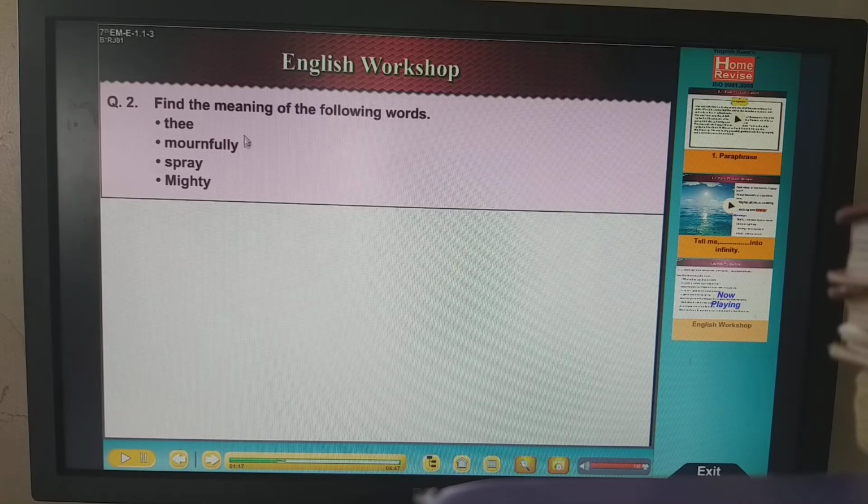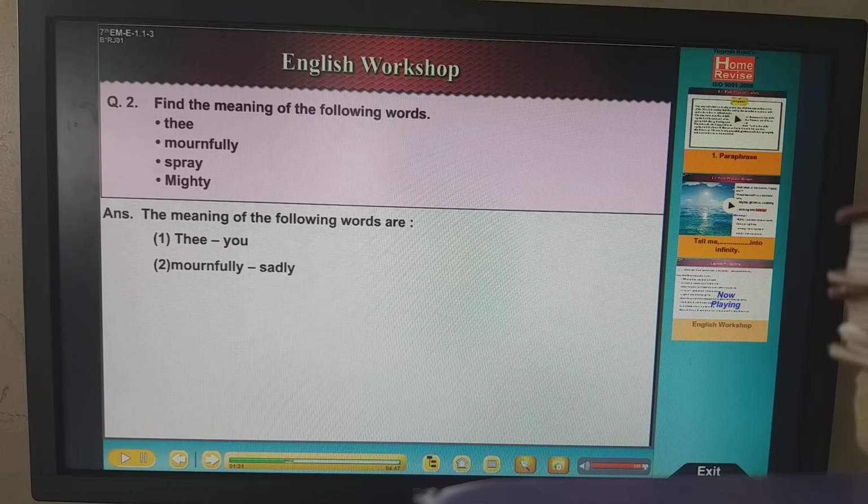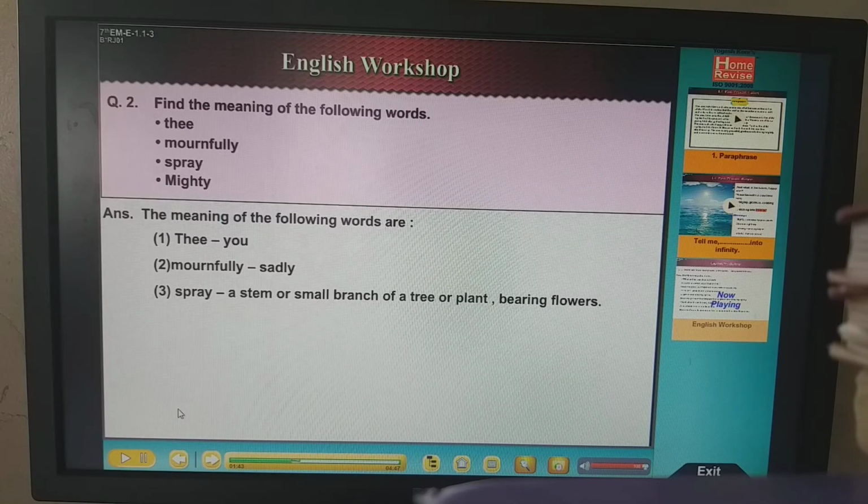Now this is old English. They are asking you the meaning. What is the meaning of thee, mournfully, spray, mighty? So here you are going to answer it. Thee means you. Mournfully means sad, sadly. Spray means branches of a tree bearing flowers. And mighty means very powerful, strength, right? So this is the meaning exercise.